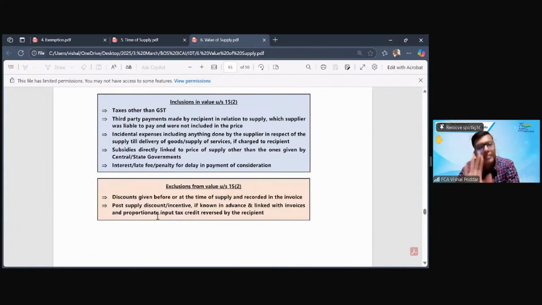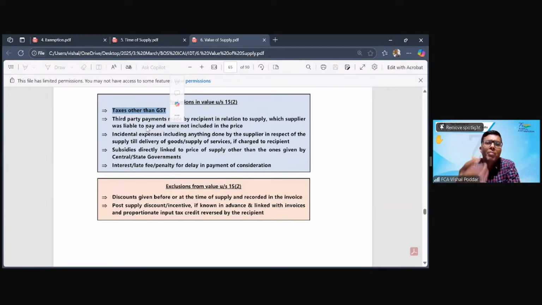You'll keep it as it is. But if these are not already part of the price, these are separately charged, then as per 15(2), they have to be added. Now, what has to be added as per 15(2)? Taxes other than GST. So let us say our transaction is liable for some local tax or some separate tax which is different from GST.